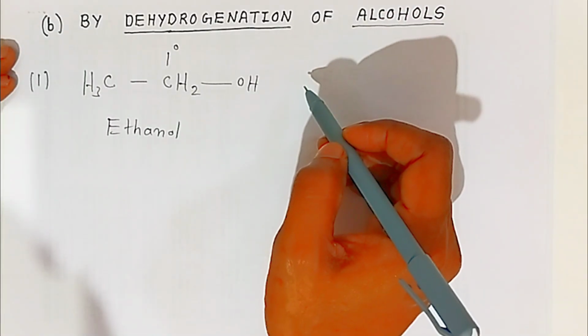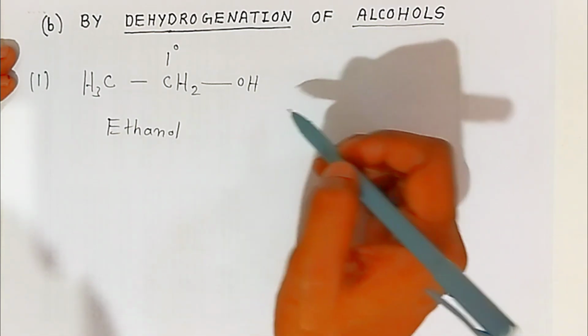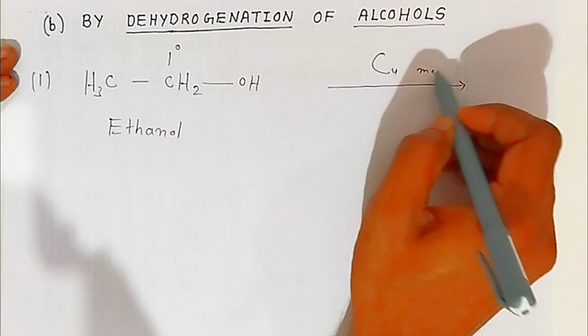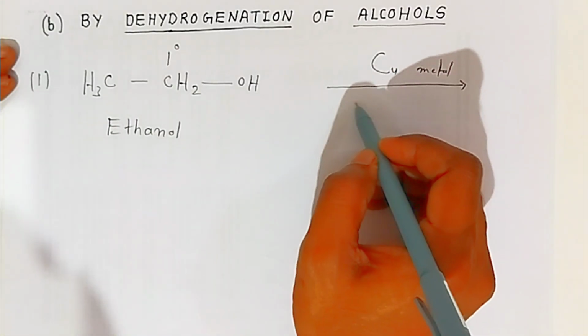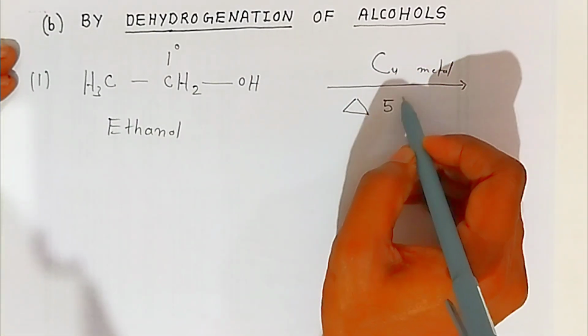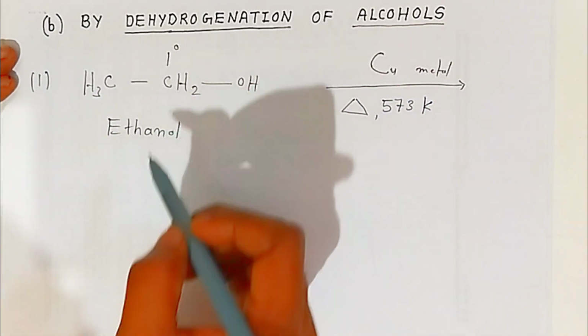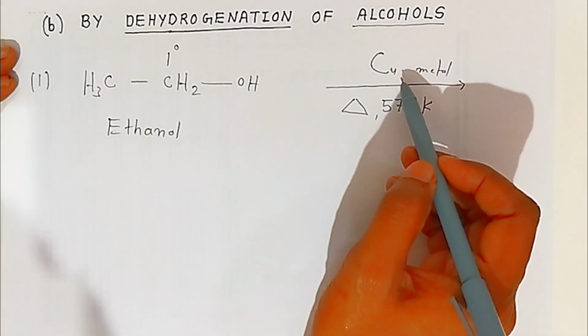If you take the primary alcohol, students, this primary alcohol you have to mix with copper metal and heat it. You have to heat it at 573 Kelvin. Okay students, it is important students. Only one reactant is required, that is ethanol and copper, and just heat it.